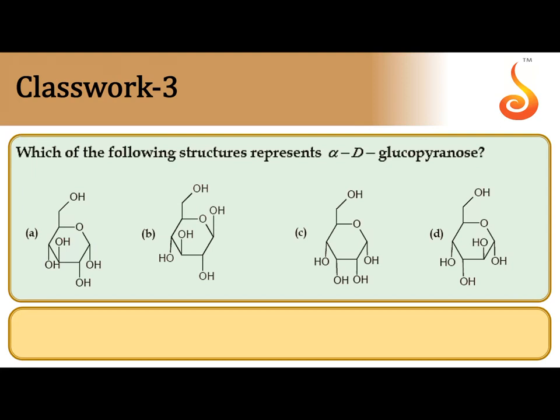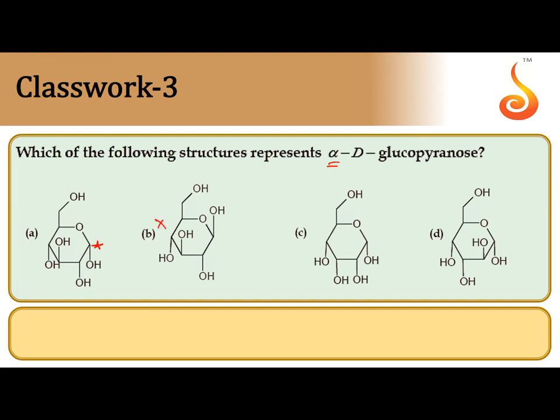Which of the following structures represents alpha D glucopyranose? Alpha means OH at the anomeric carbon on the right hand side in the open chain structure. So in the pyranose ring structure, OH should be below the plane of the ring. Option A is indicating alpha D, C also indicating alpha D, even D also indicating alpha.